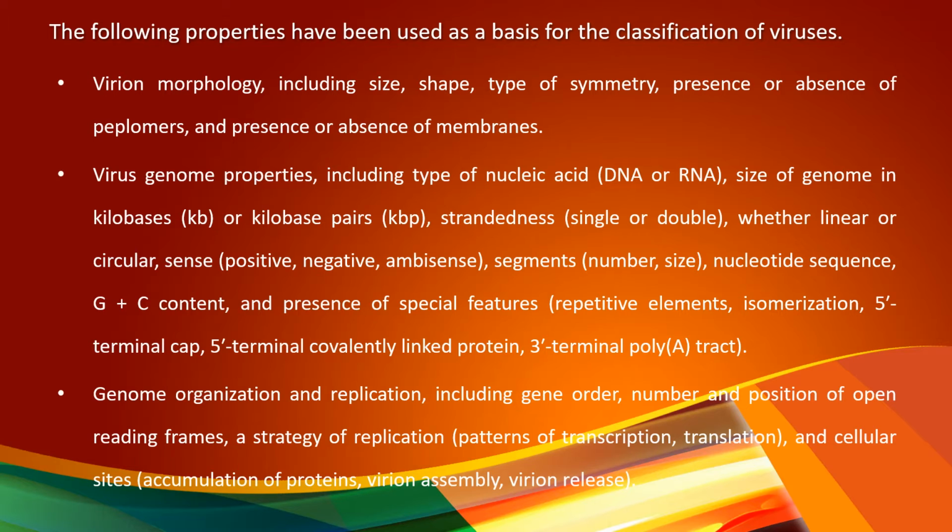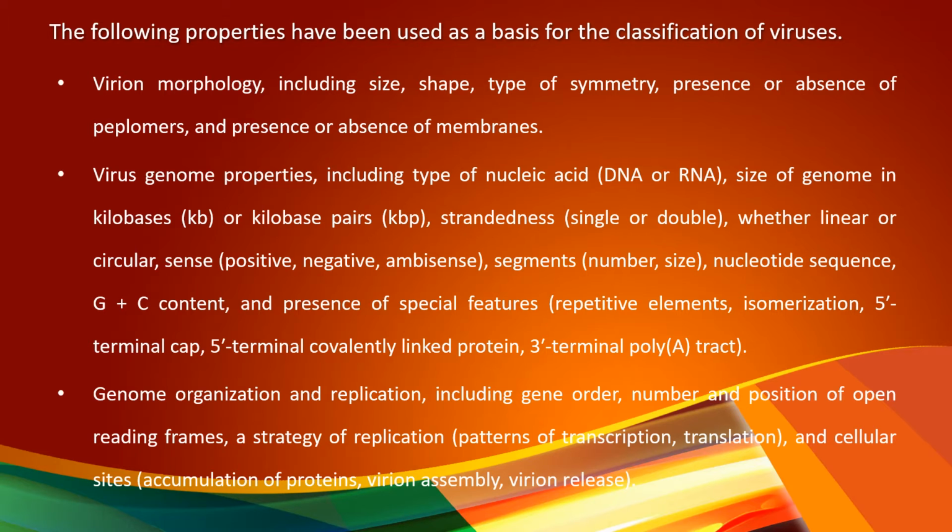Then types of symmetry, like icosahedral symmetry, cuboidal symmetry, or complex symmetry, and the presence or absence of peplomers. Peplomers are the surface proteins found on the surface of the envelope, also called spikes.